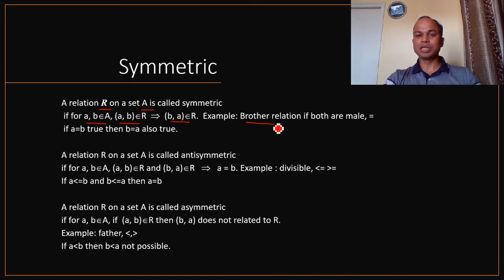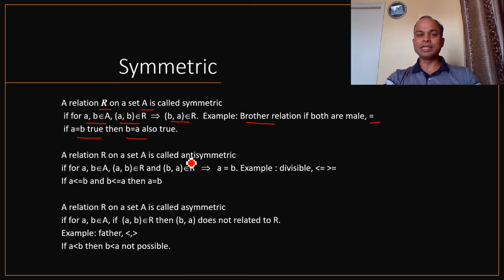Examples are the brother relation if both are male. If a is the brother of b, then definitely b is the brother of a. If we talk about the equals relation, the equal relation is also a symmetric property. If we are able to write a equals b, then definitely b equals a will be there. Therefore, the equal relation supports the symmetric property.